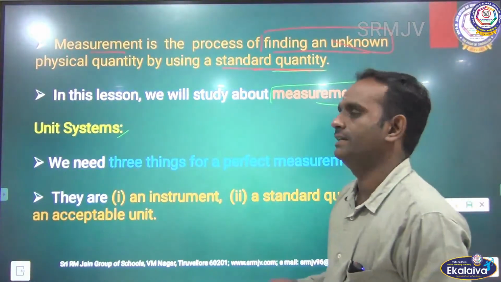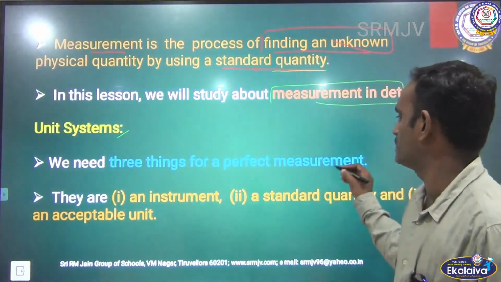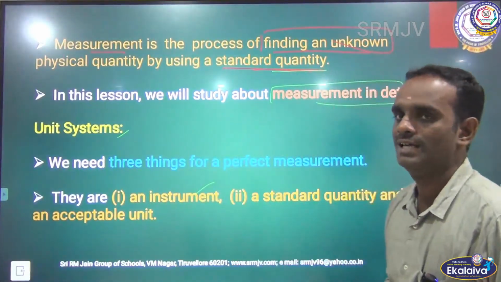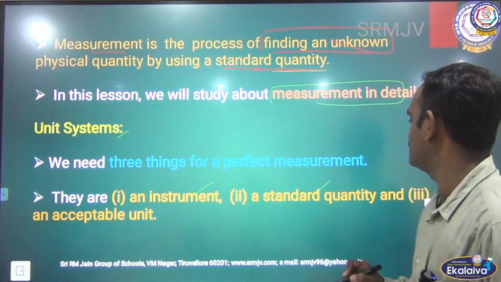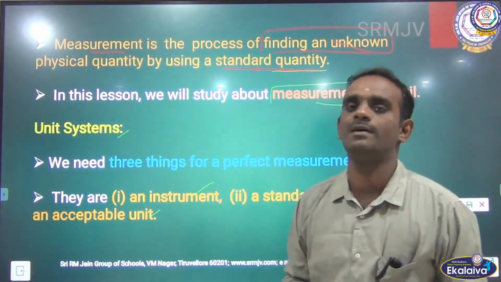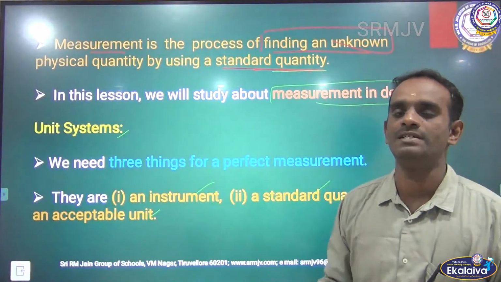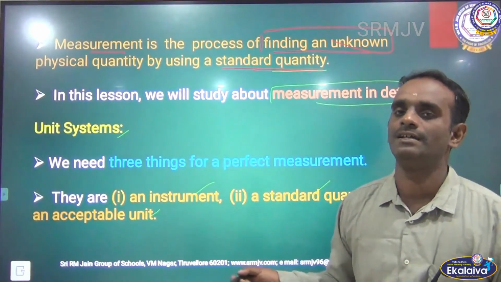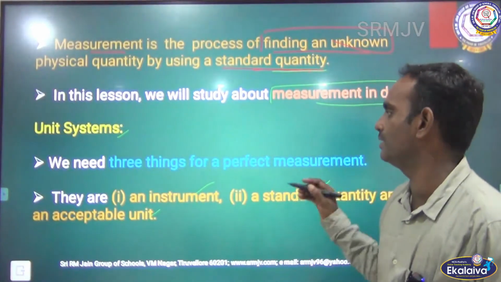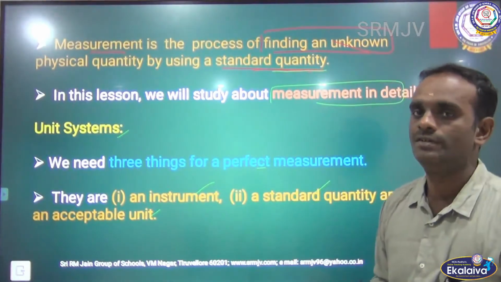We need three things for a perfect measurement. The first one is instrument, the second one is standard quantity, and the third one is acceptable units. For example, centimeter, meter, liter, like that. So, three important things are necessary for a perfect measurement.